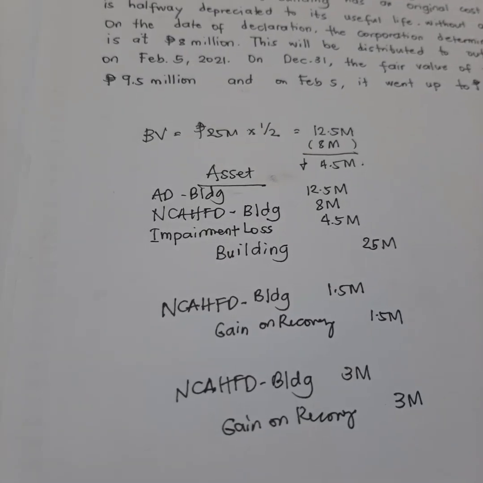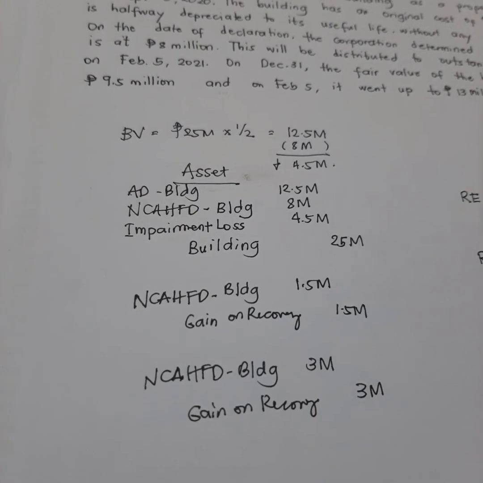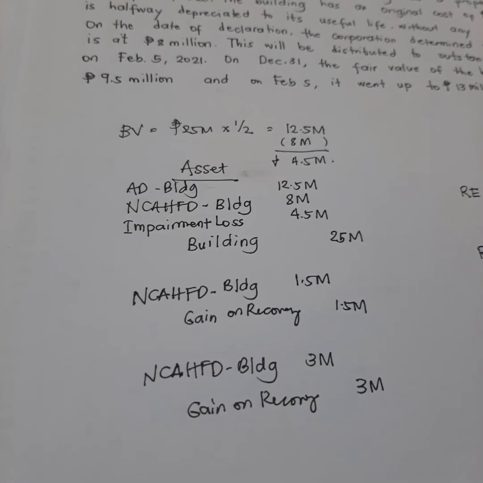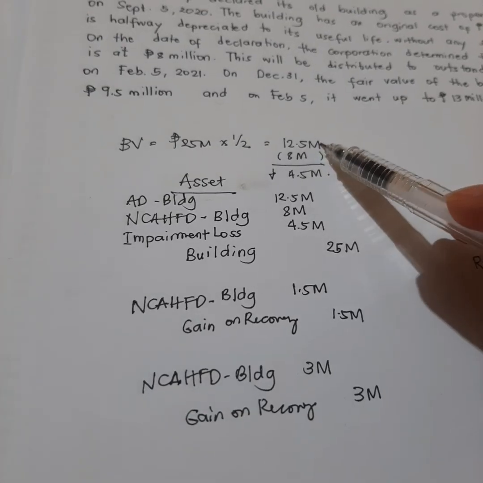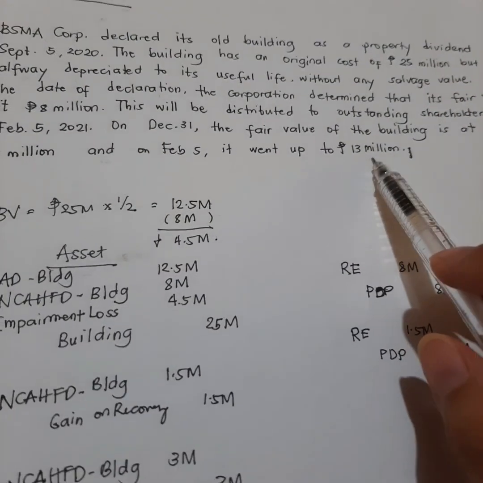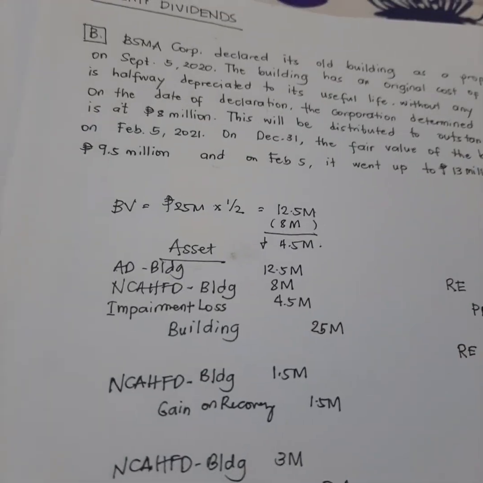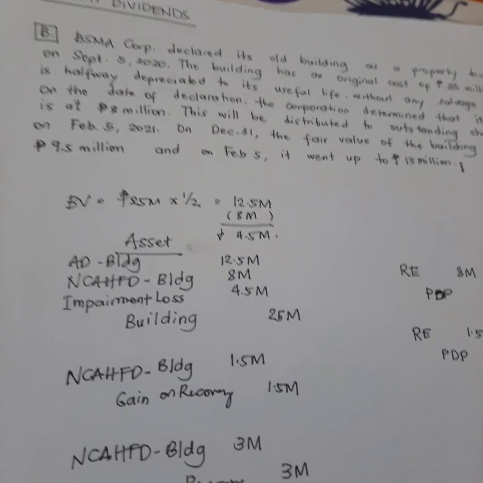Parang 12.5 million siya nung dineclare mo, 12.5 million din siya ngayon. Okay? So, nasa na yung nawawala na 0.5 million. Yung kalahating million, kasi nga 12.5 lang natin siya sinabing ceiling price. Pero umakyat kasi siya ng 13 million. So, nasa na ngayon yung 500,000. So, the 500,000 will then be a gain on disposal.